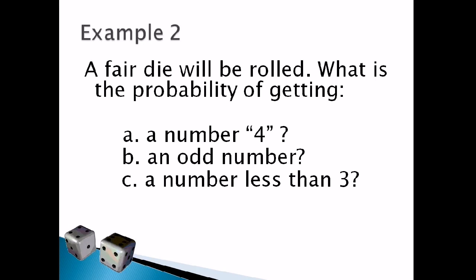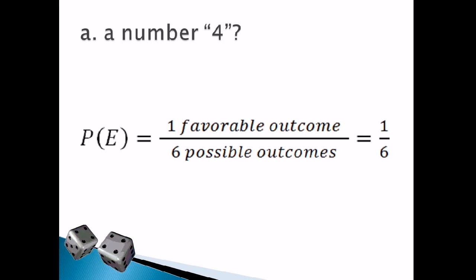So, ito yung kukuhanin natin yung probability. Again, our experiment is a fair die will be rolled. Letter A, number 4. Ilan ba ang number 4 sa die? So, therefore, there is only 1. So, 1 favorable outcome over 6 possible outcomes. That is 1 over 6. So, the probability of getting a number 4 is 1 over 6.